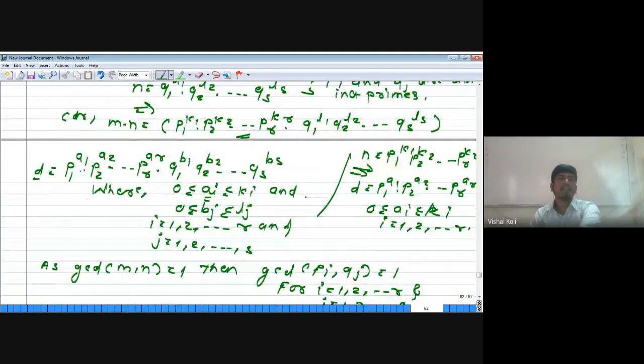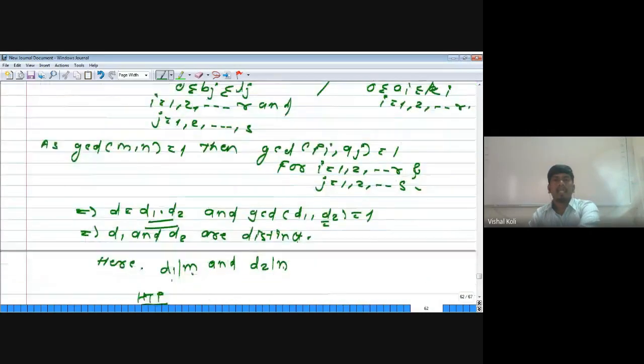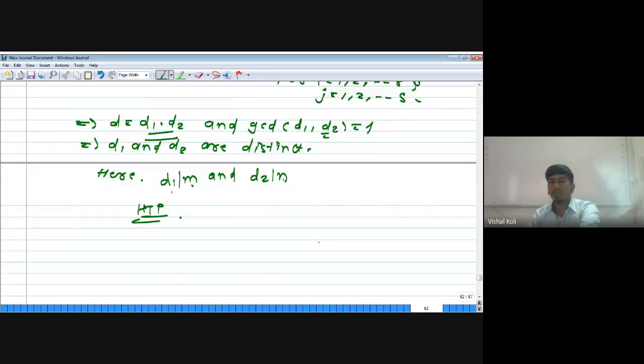Now we have taken this first bracket as d1 and the second one as d2. Okay, and as GCD of m and n equal to 1, then GCD of d1 d2 is also 1. So here we get d1 and d2 are two integers which are distinct and whose product d1 into d2 is nothing but a divisor of the integer m into n, in which d1 divides m and d2 divides n, and that is what we have to prove.